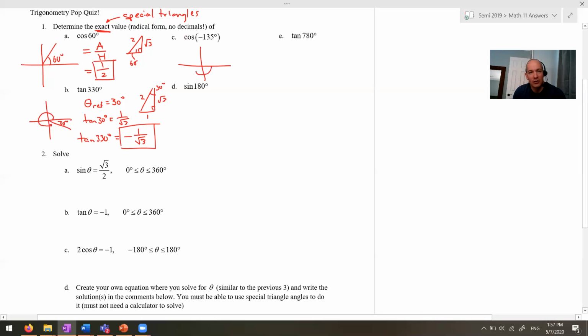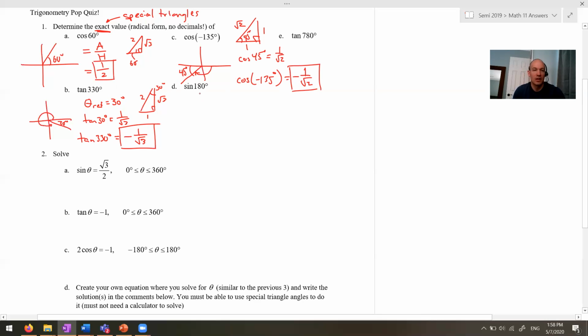Okay, for C, negative 135. So this is a negative angle. It's going in that direction. We've got a 45-degree reference angle. So I do know, with our 45-degree triangle here, cos of 45 would be equal to adjacent over hypotenuse, so 1 over root 2, which tells me cos of negative 135 degrees is equal to the same thing. It's the same value, except now we just have to decide whether it's positive or negative. Since it's in quadrant 3, cosine is negative there.